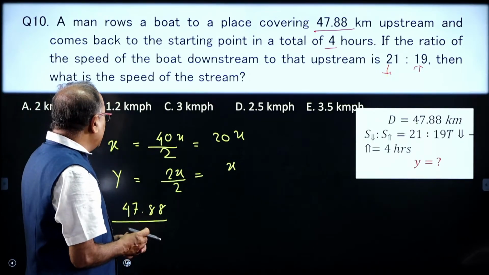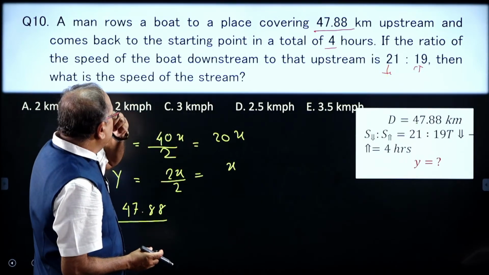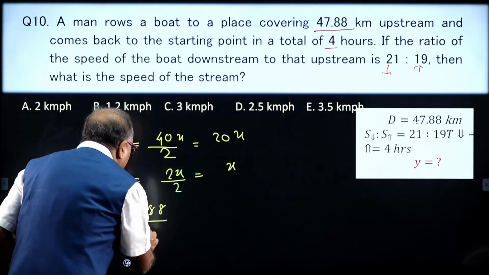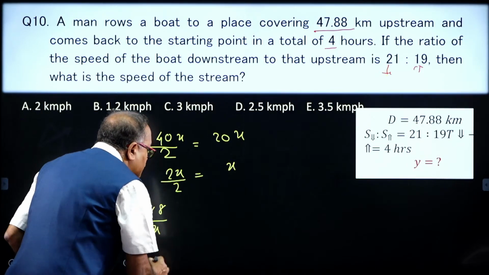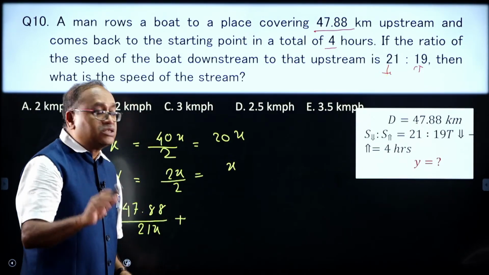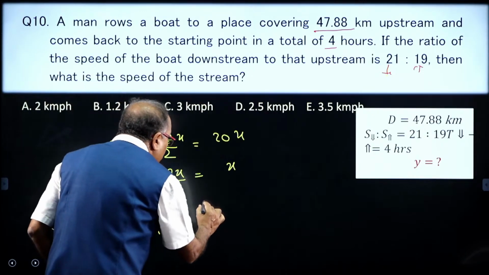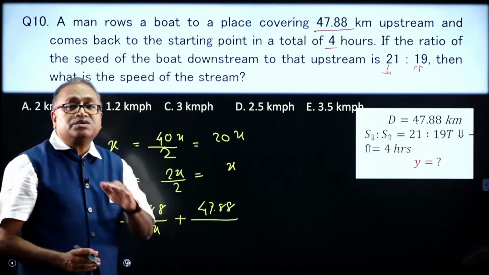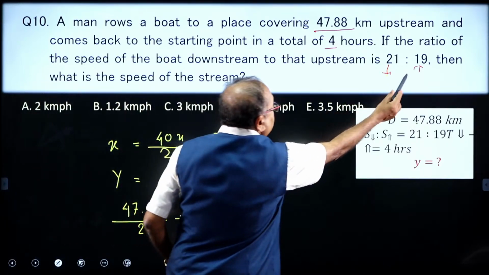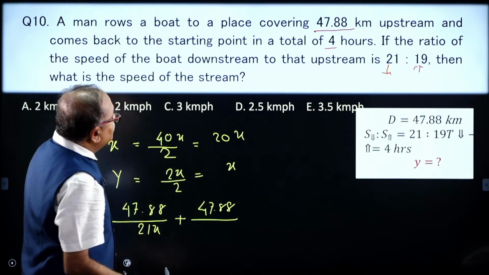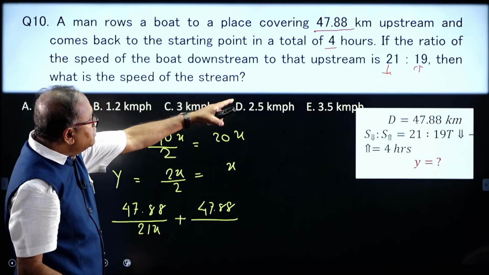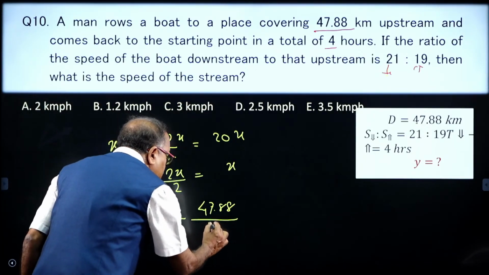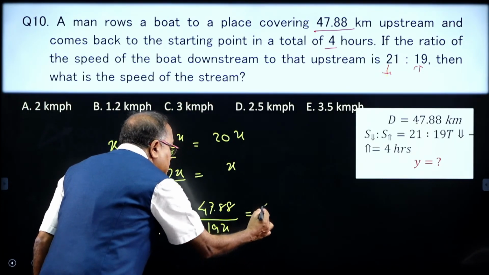Let's take the downstream, that is 21x, plus 47.88 by the upstream, which is 19x, and the total time is given as 4.